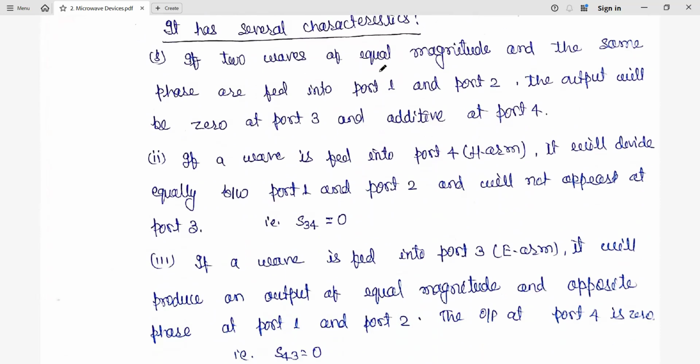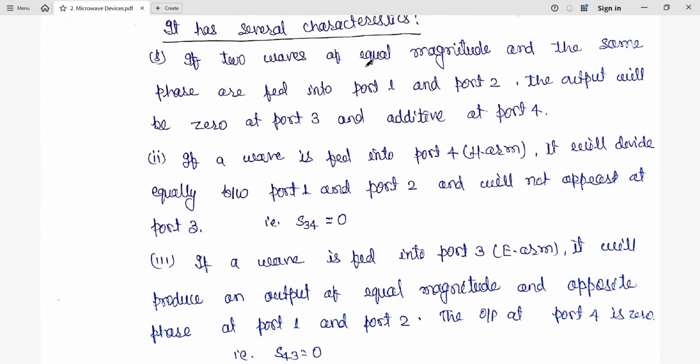Here we have E-plane T as well as H-plane T, so both characteristics are going to combine together here. Port 3 is the E arm, port 4 is the H arm. Any doubt, you can write.